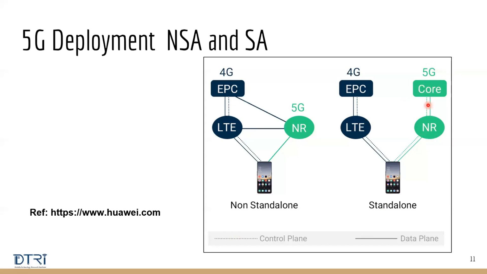So there is no 4G here, right? There are no lines like this in between these two. So that's the difference between non-standalone and standalone 5G network. At a time, both 4G and 5G will be operated by an operator? Yes, in the sense that if your device has the capability to connect to 4G and 5G, and 5G is not available, it will fall back to 4G.